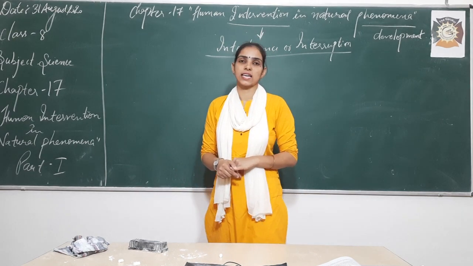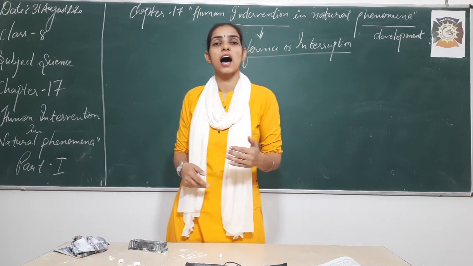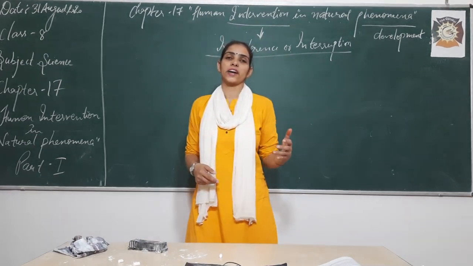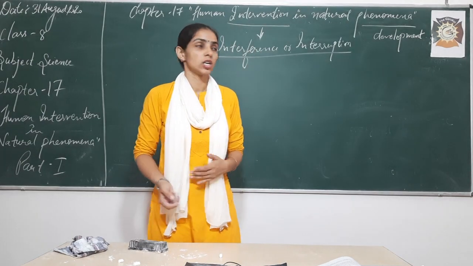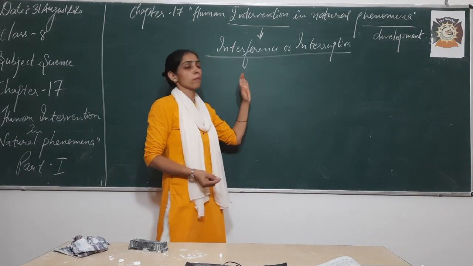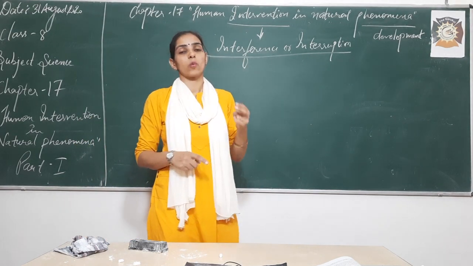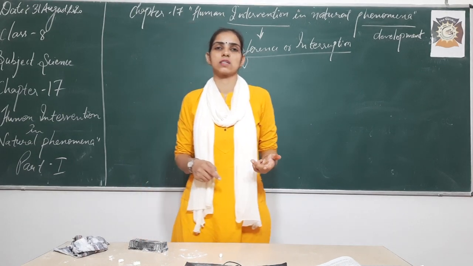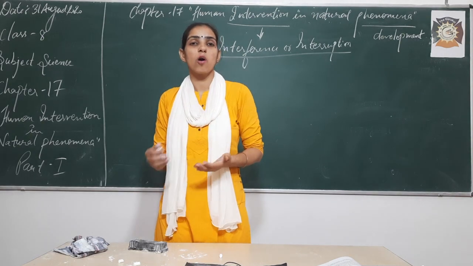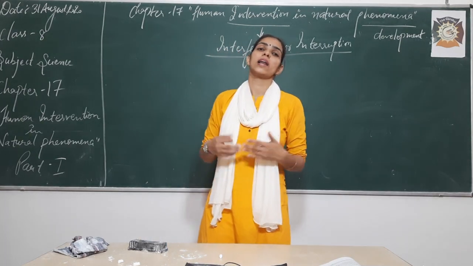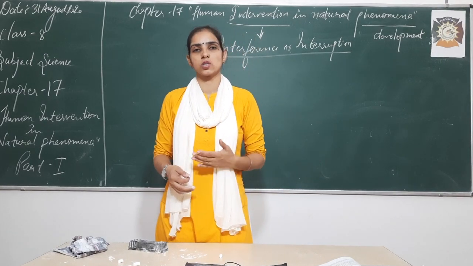For example, the landslides, the earthquakes, all these natural disasters are because of some kind of human intervention into natural growth. So today our topic is to discuss what natural resources are, what the types of natural resources are, how they are useful to us, how we are using them, and what will happen if we are deprived of these natural resources.